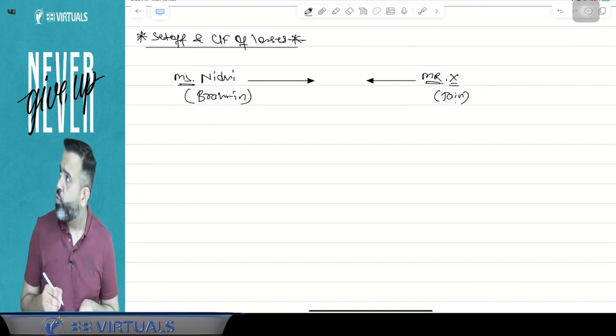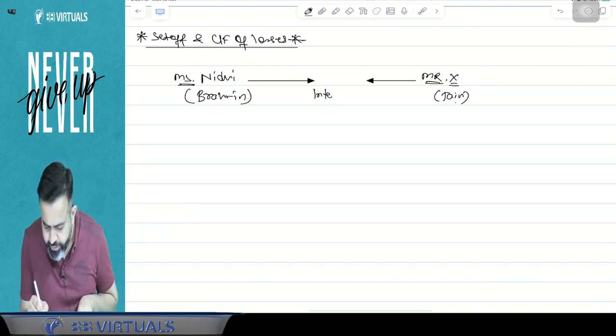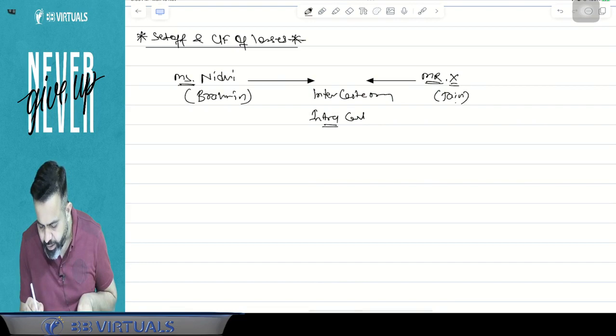This marriage will be known as an intercaste marriage, or this marriage will be known as an intra-caste marriage? Just tell me.